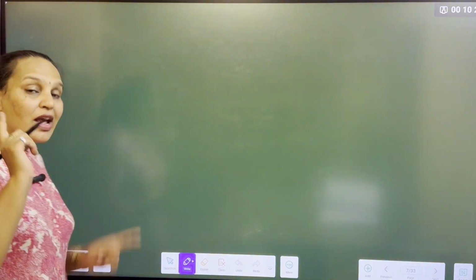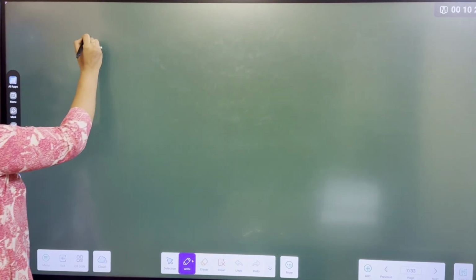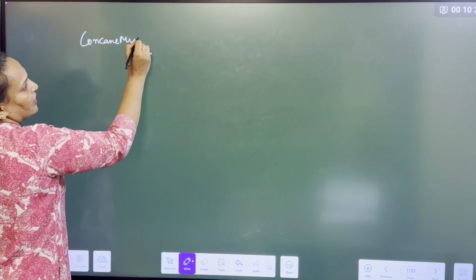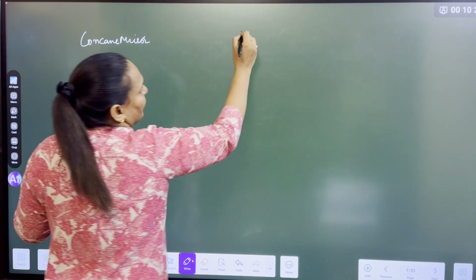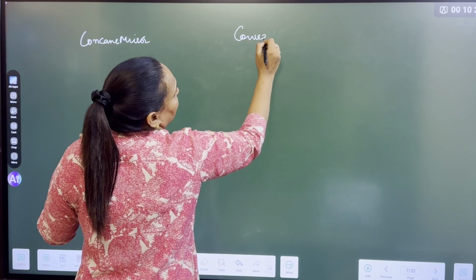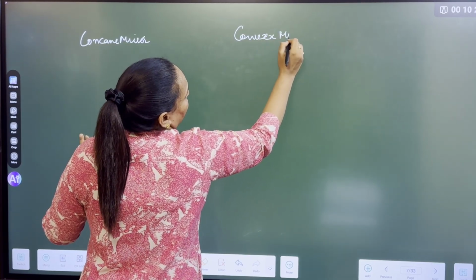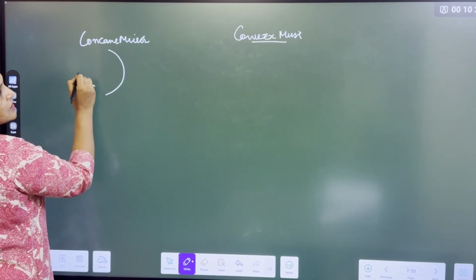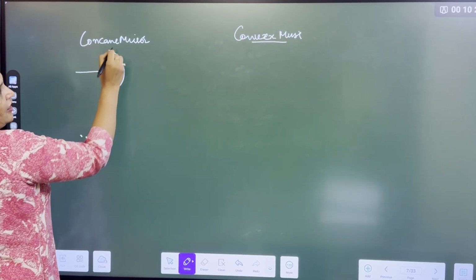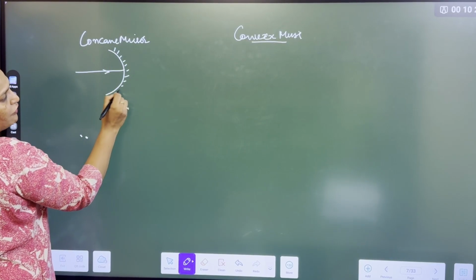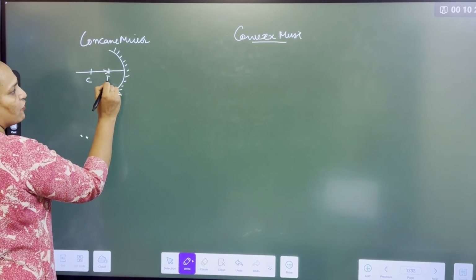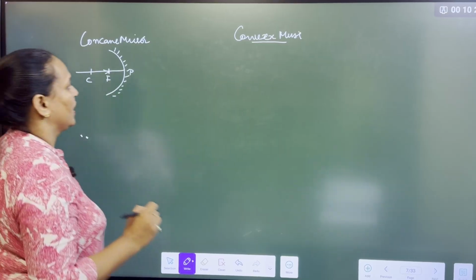Here I want to explain again. If anybody asks you the difference between a concave mirror and a convex mirror, how will you differentiate? First, you should tell their structure. Here, the deep side is the reflecting side. Here is the center of curvature. Here is the focus. Here is the pole.